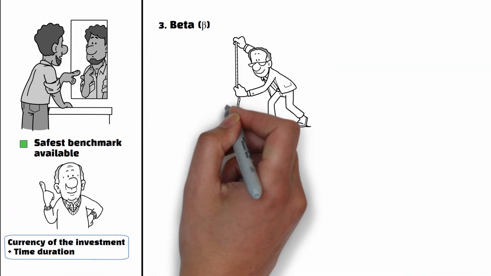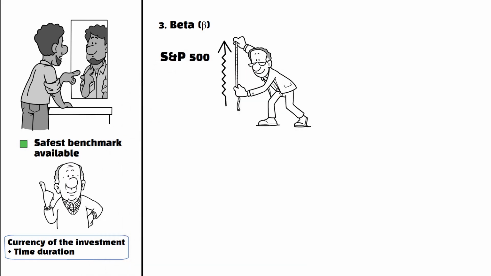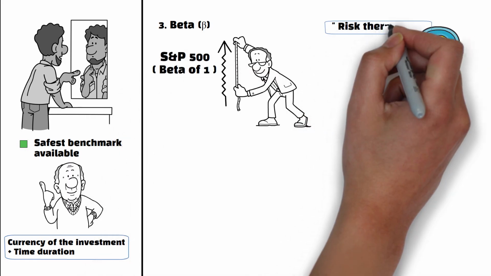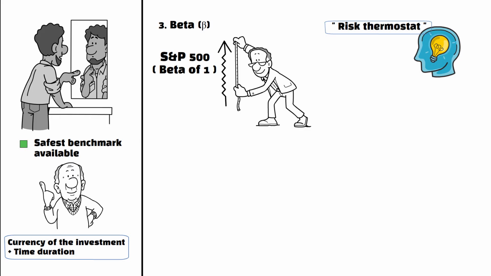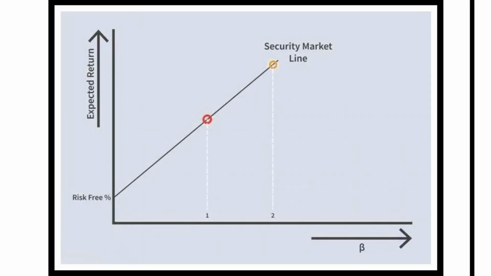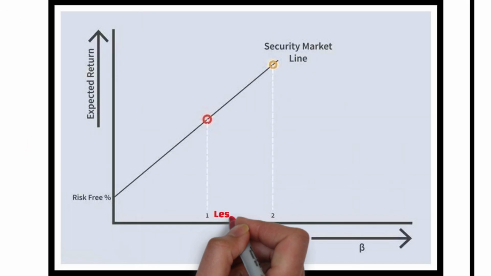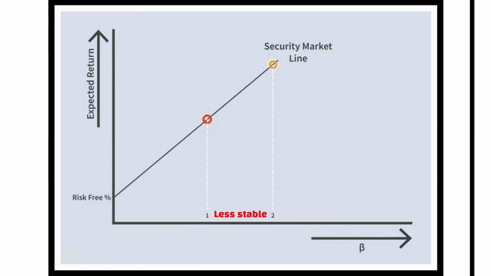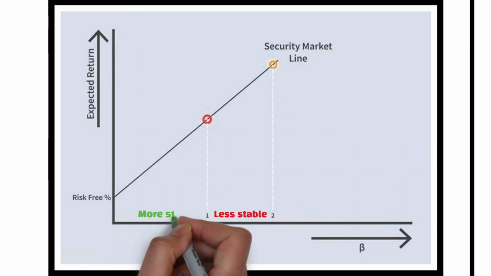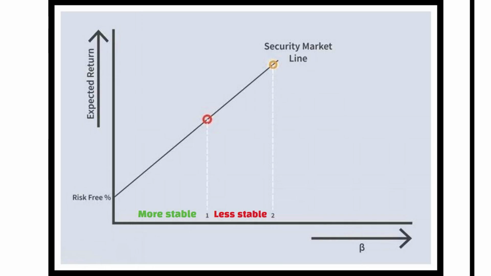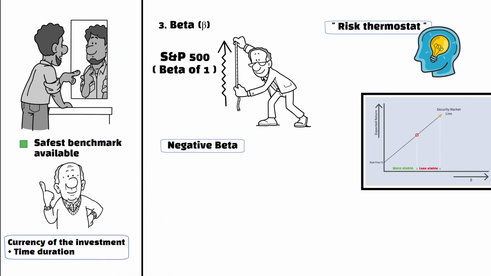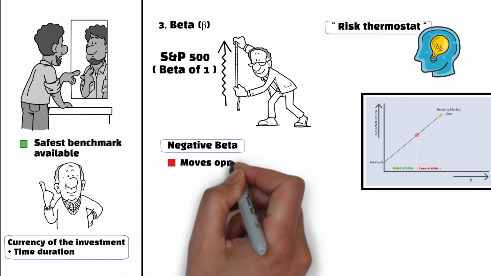Beta measures how sensitive an asset is to movements in the overall market. The overall market is usually measured by the S&P 500, which has a beta of 1. Think of it like a risk thermostat, showing how much a stock moves in response to market swings. A beta greater than 1 means it is more volatile or riskier than the market, while a beta less than 1 means it is more stable and less risky than the market.